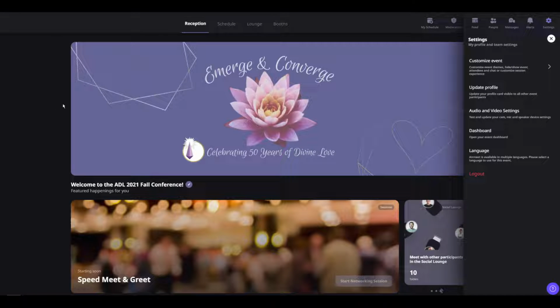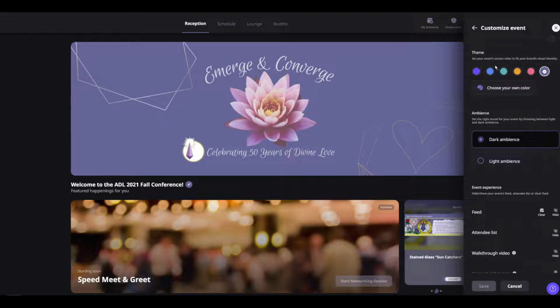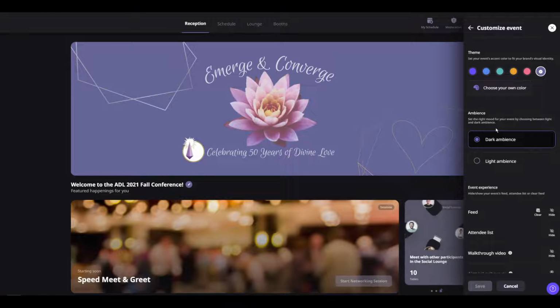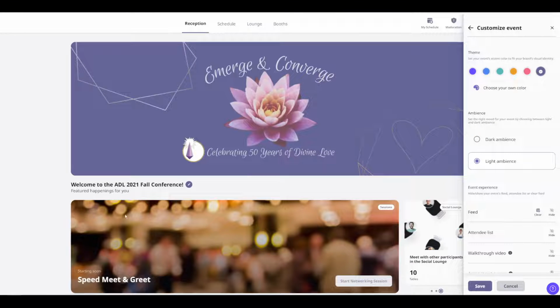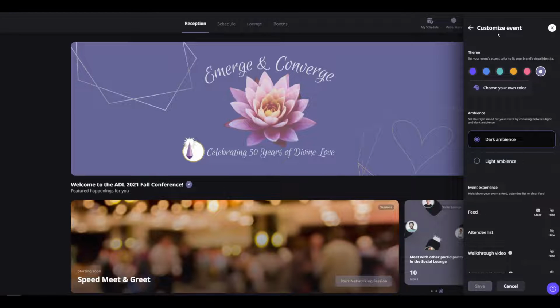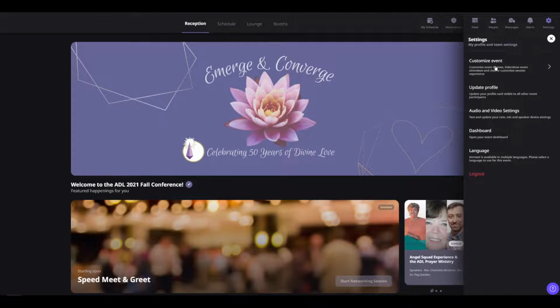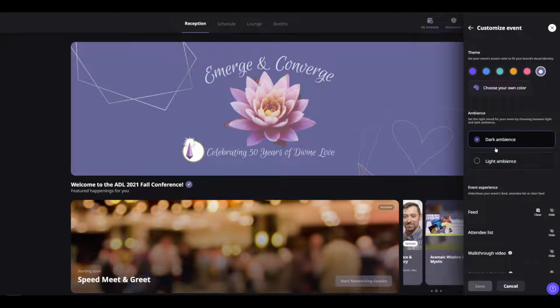When you first come in, it might actually be a white background, not this dark color. I personally like the dark background, easier on my eyes, but this is where you can change it. If you come in and everything looks white and you want that dark background, just less light in your eyes, go into settings, then go to customize event, and then you can change your ambience here.